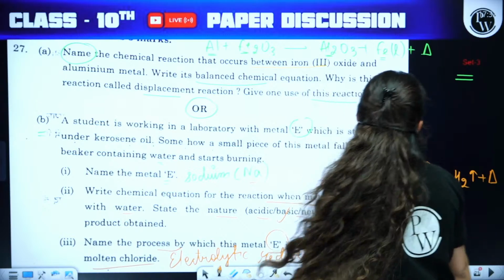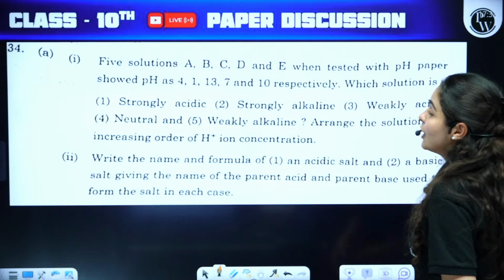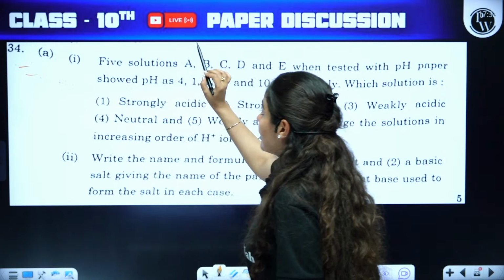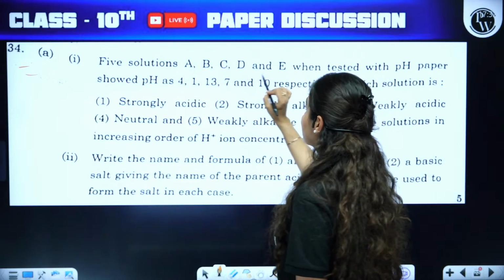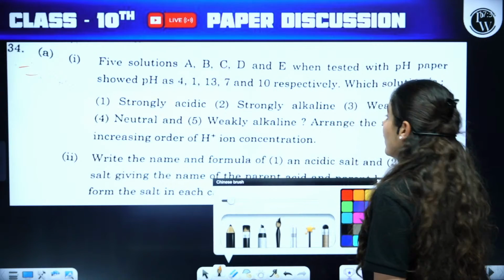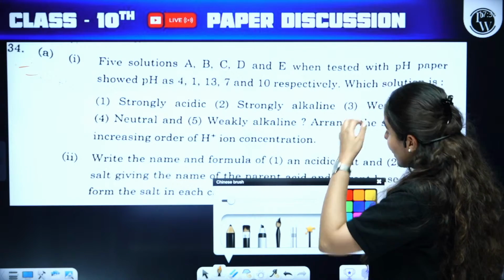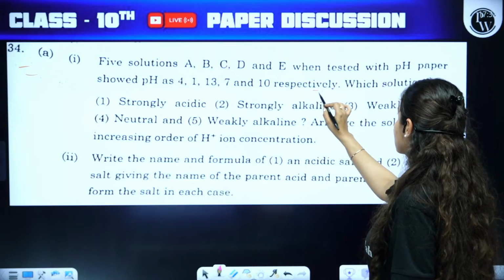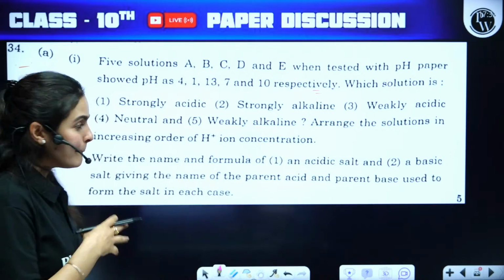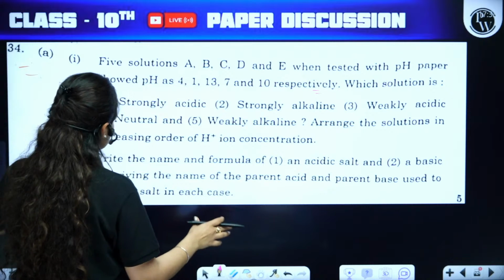And that's your question number 27 from set 3. Moving on to question number 34. A part says 5 solutions A, B, C, D, E when tested with pH paper showed a pH of 4, 1, 13, 7 and 10 respectively. Which solution? That's an easy peasy question, guys. That was the simplest question of this entire set.